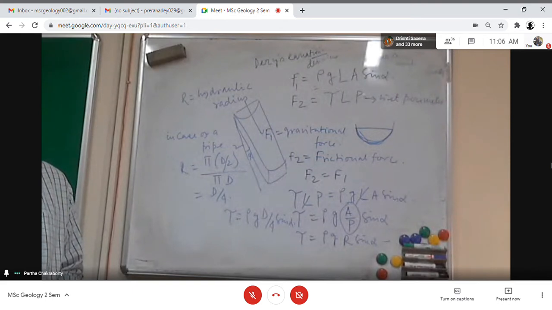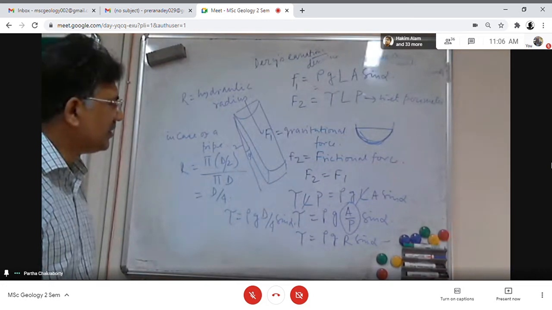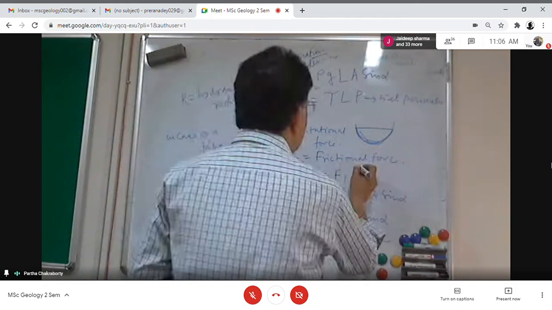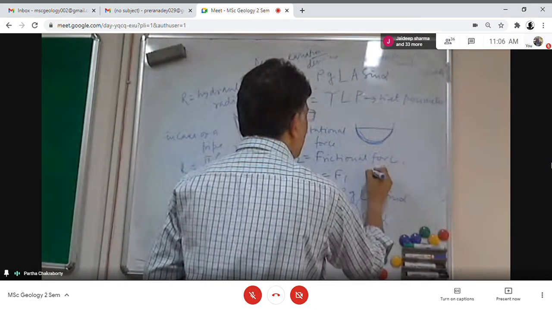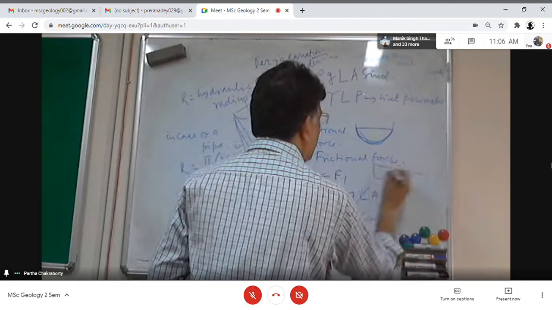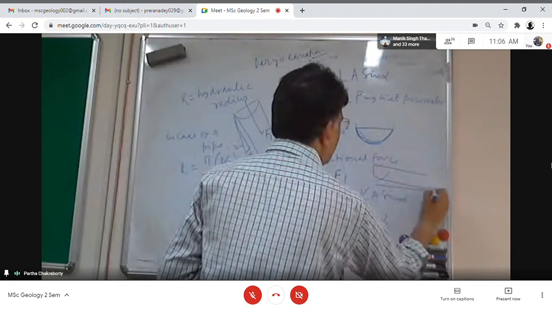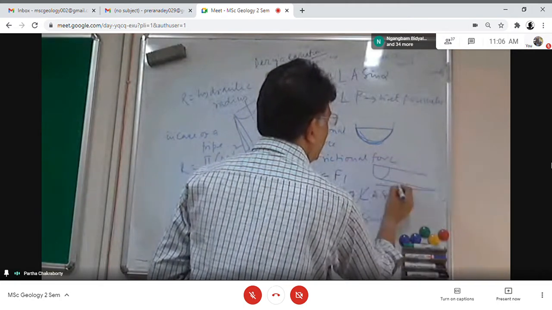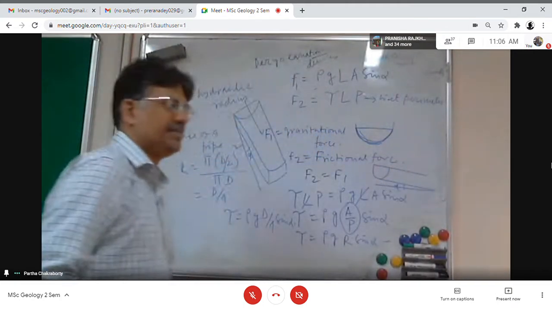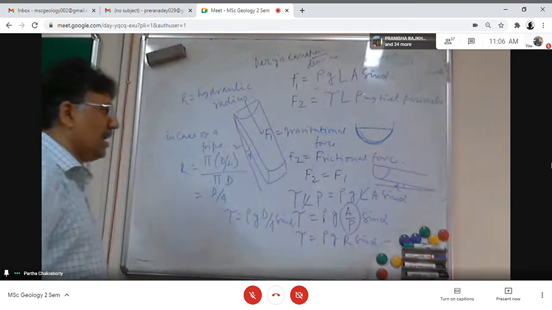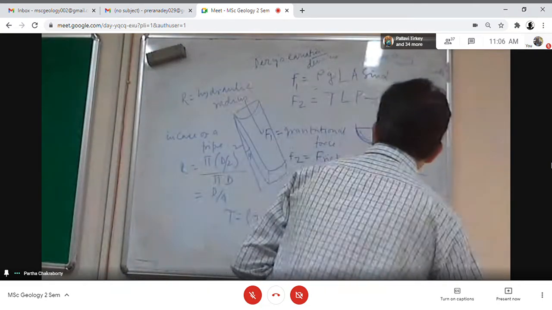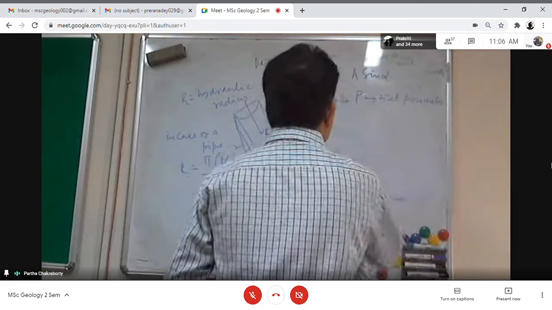Alpha is the angle between the bed and the horizontal. Suppose there is a channel. I have drawn it like this. If I draw the channel, then with the horizontal, this is the angle alpha. Okay, sir. And we get the value of this sin alpha from Darcy's equation.